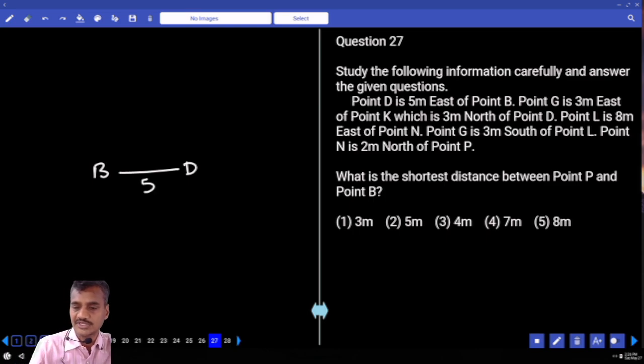G is 3 meters to the east of K, K which is 3 meters to the north of D. K is 3 meters to the north of D, and G is 3 meters to the east of K.